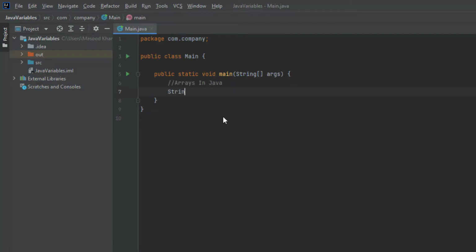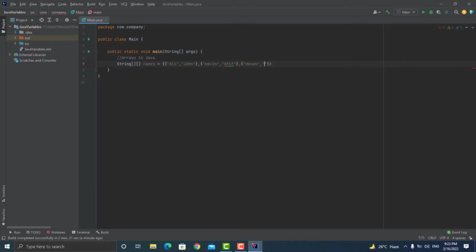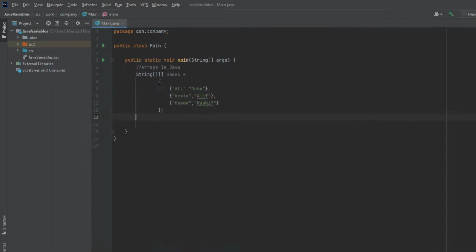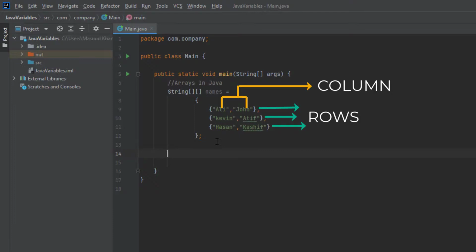Now let's go ahead and see how to use a two-dimensional array in Java. To declare a two-dimensional array, just write the type of the array, and this time you need to write two square brackets after the type. Then you can name your array. Now you have declared an array of names, and let's initialize it with the help of curly brackets. We have now initialized the array with 3 rows and 2 columns.